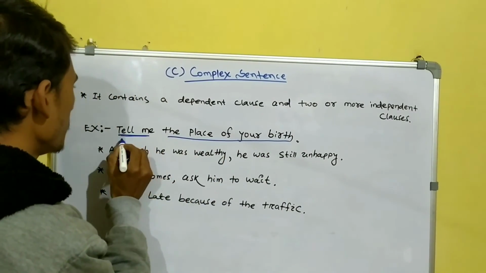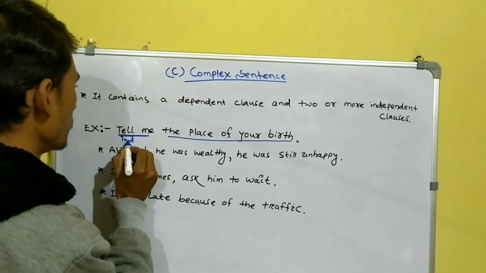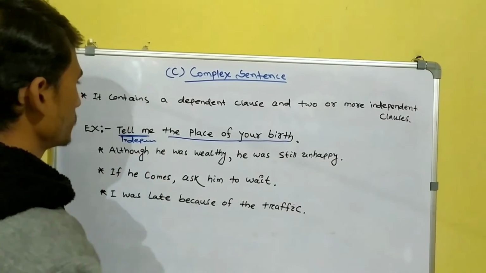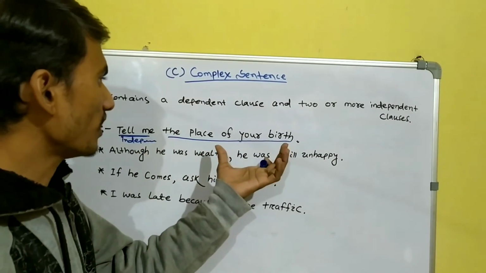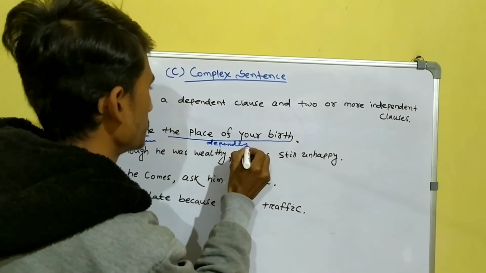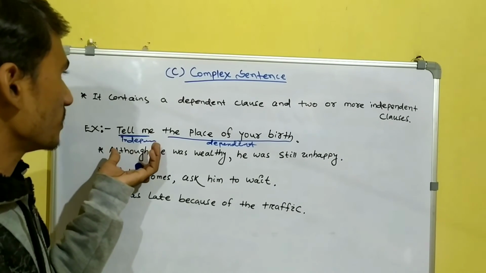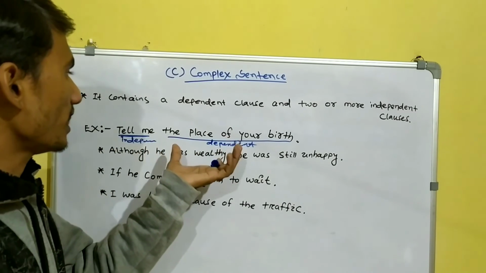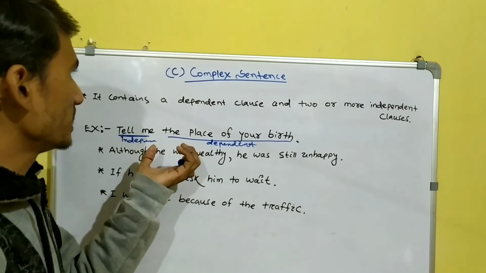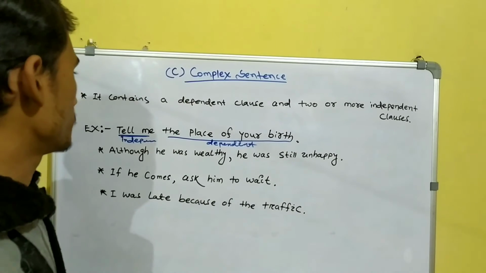Tell me is the independent clause, and the place of your birth is the dependent clause, joining to form a complex sentence.